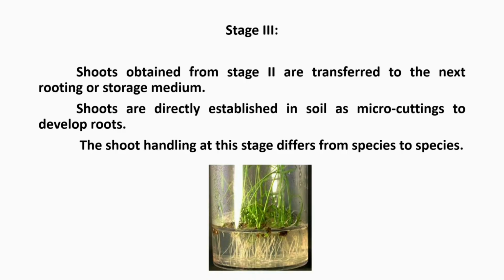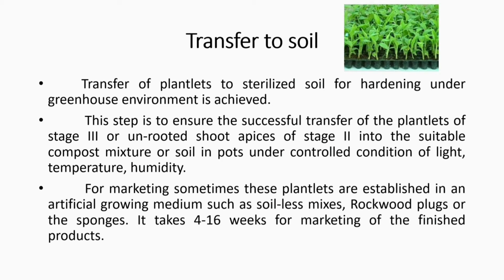Stage 3. Shoots obtained from stage 2 are transferred to the next rooting or storage medium. These shoots are directly established in soil as micro cuttings to develop roots. The shoot handling at this stage differs from species to species. Transfer of plantlets to sterilized soil for hardening under greenhouse environment is achieved.